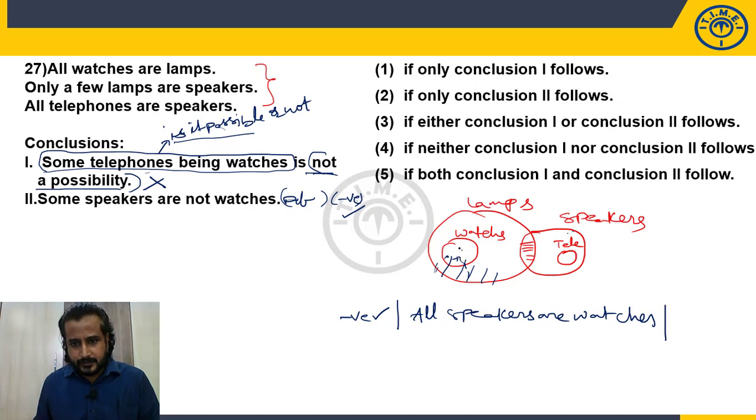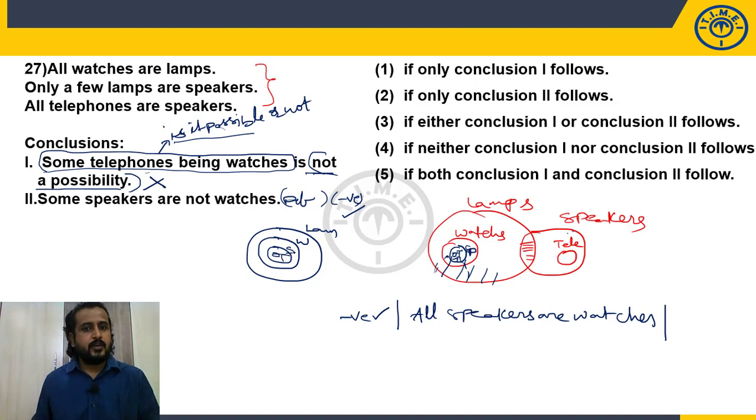Now let me draw that. Now it is speakers, right? Now all speakers I placed inside the watches. Now you know, right? All telephones are also speakers. So now it should be telephones, right? Or draw the new one. It is lamp and it is watches. And now what I'm trying to prove, all speakers are inside the watches. So speakers and it is telephone.